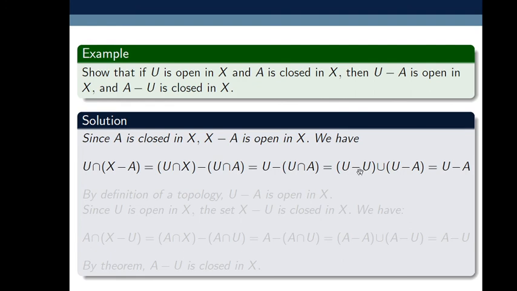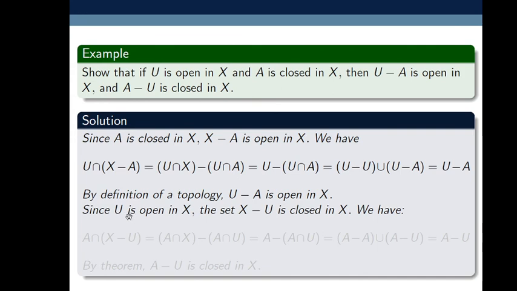Which is equal to U minus A. But here U is open in X and X minus A is also open in X, and intersection of open sets is open by definition of topology. So that's why U minus A is also open in X. Therefore, by definition of topology, U minus A is open in X.